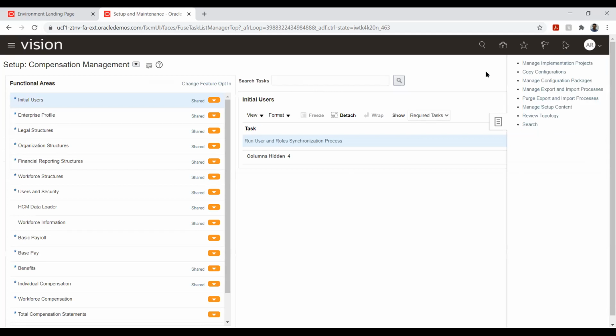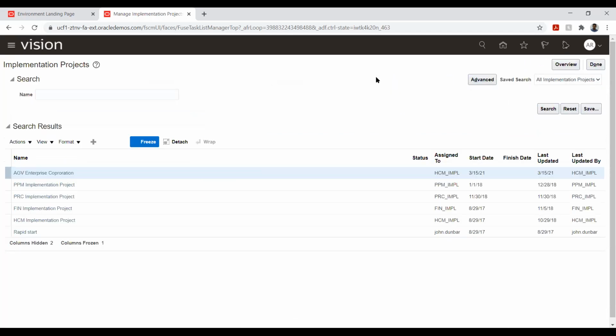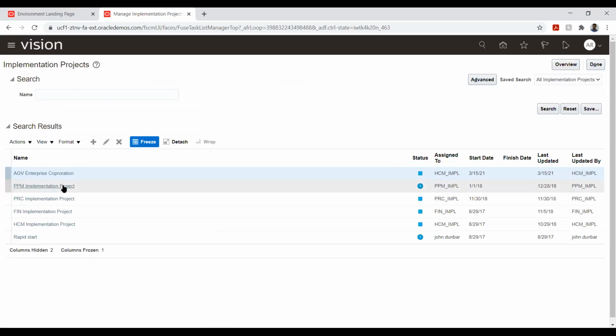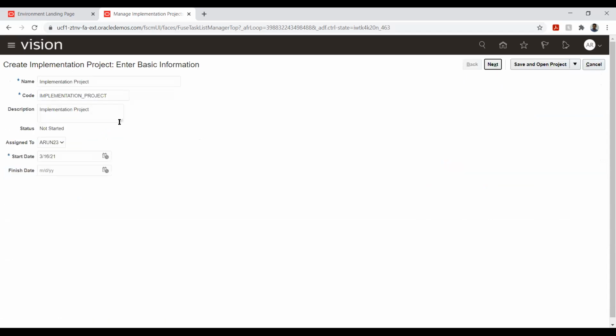Before coming to this page, I'll explain what an implementation is. The navigation is manage implementation projects. Since this is a practice environment, we have different projects that have been created. But in real time, we will not have this many projects created. It is always one. So I'll just say add. Let me say Fusion implementation.